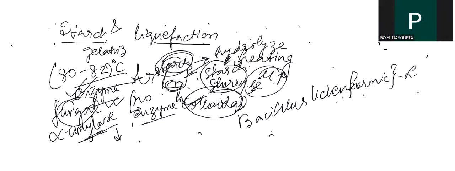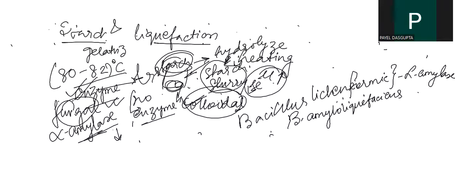Even Bacillus amyloliquefaciens. Why am I talking about this? Because we can get this type of alpha amylase from bacteria, which we can use for the liquefaction process. This is what I wanted to mean here.